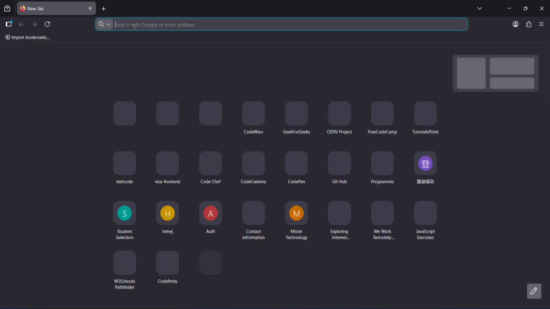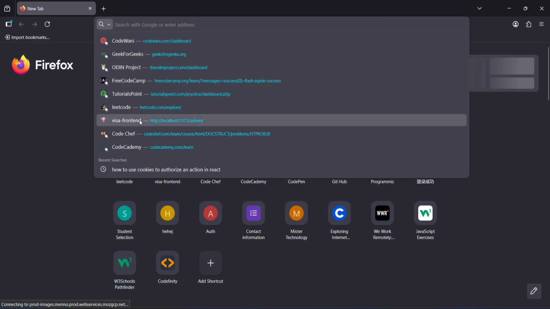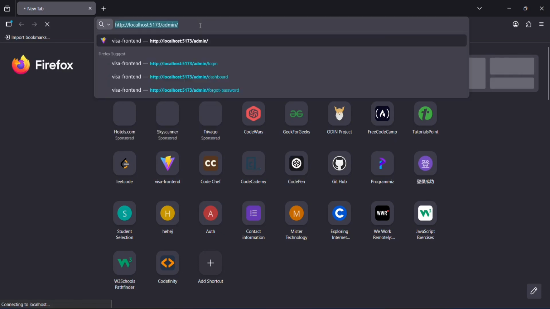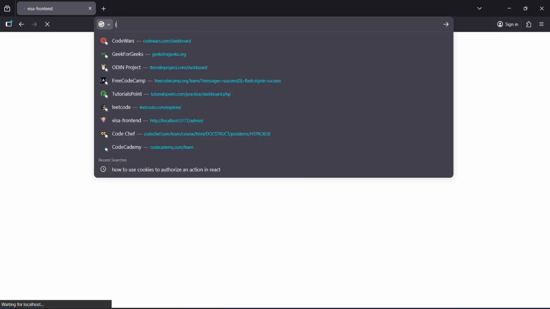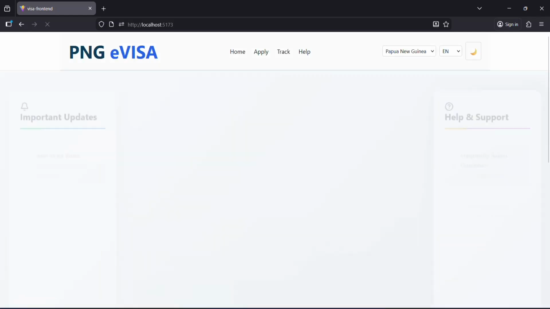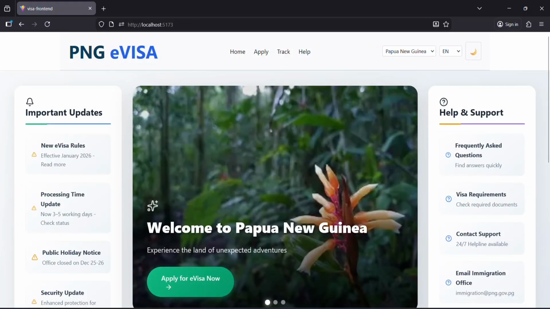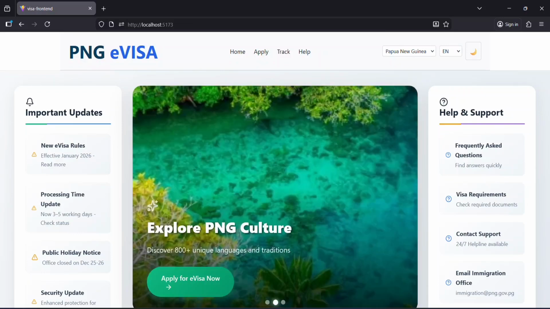I can deal with front end where the client interacts with, and I can also work with databases and the backend function. So I am a full stack web developer, and I have built a project. This project is a system, an online system where clients can apply for an electronic visa to Papua New Guinea.